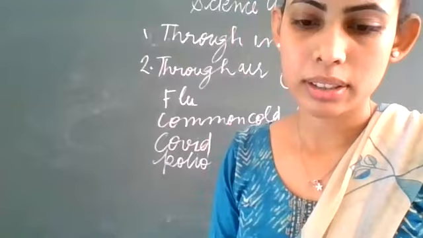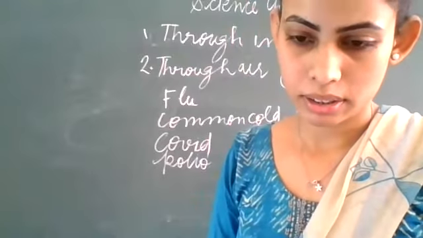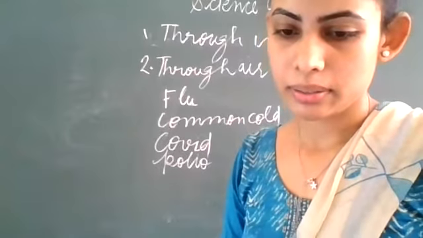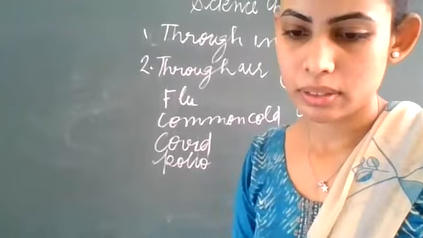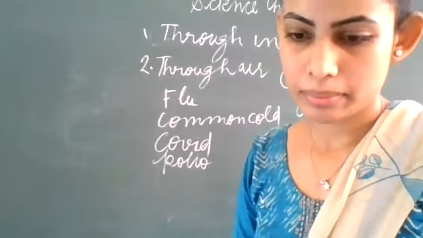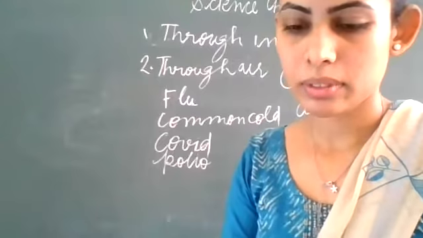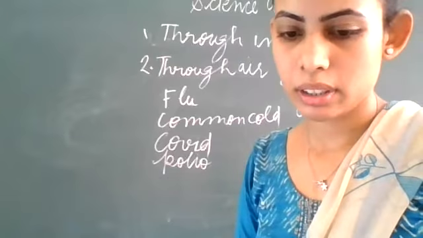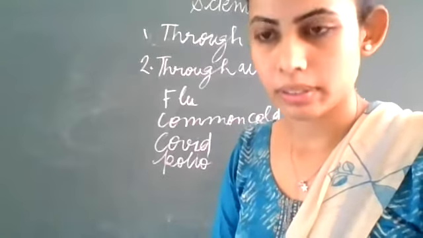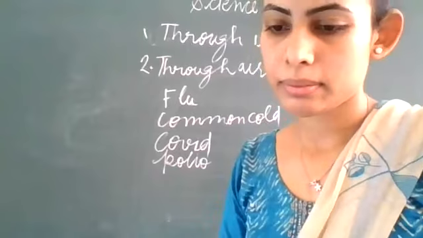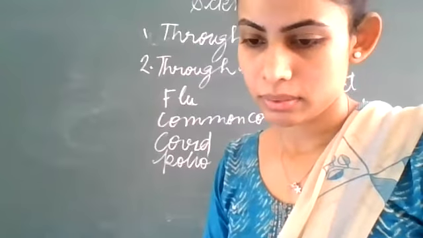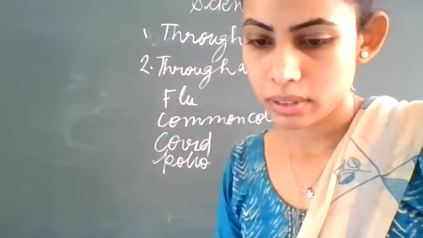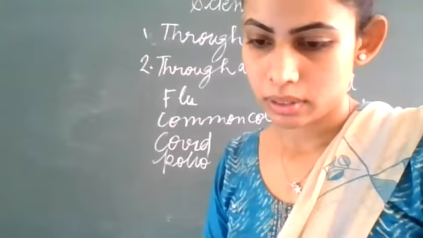Tuberculosis, causative microorganism bacteria, mode of transmission air. Then measles, causative organism virus, air. Chickenpox, virus, caused by air or direct contact. Polio caused by virus and transmitted through air and water. And ma'am, the preventive measures of all of these are: keep the patient in complete isolation, keep the personal belongings of the patient away from those of the others, vaccination to be given at suitable age.